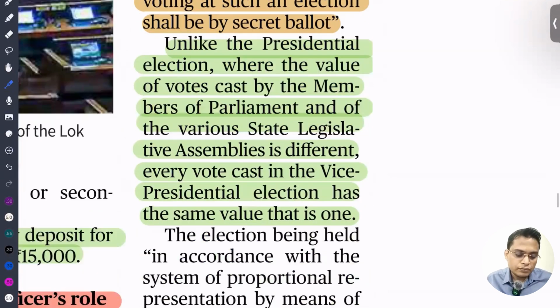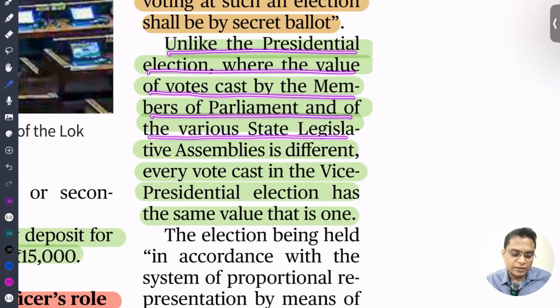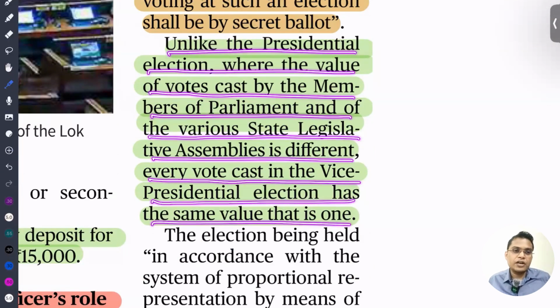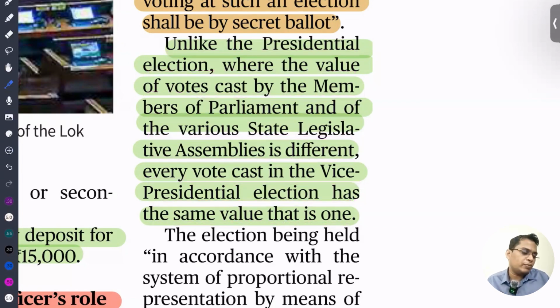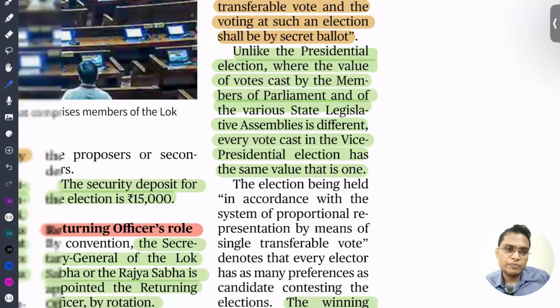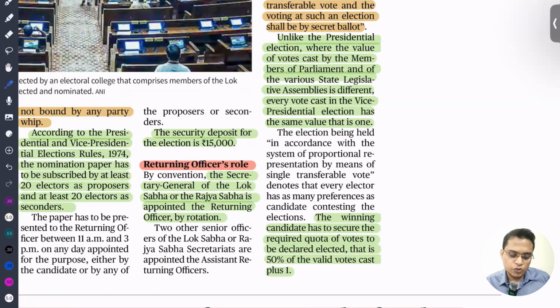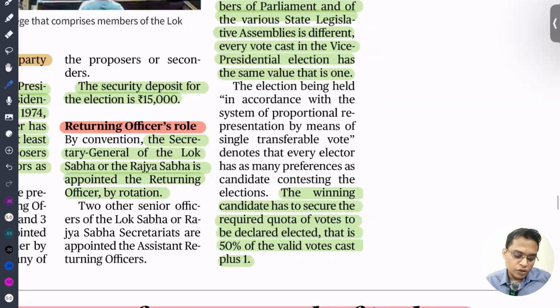Unlike the presidential election, where the value of votes cast by Members of Parliament and various state legislative assemblies differs, every vote cast in the Vice President election has the same value. Both elected as well as nominated members can participate in the election of the Vice President. I'm going to prepare a very good, detailed video about the Vice President, so after this discussion, please stay tuned.